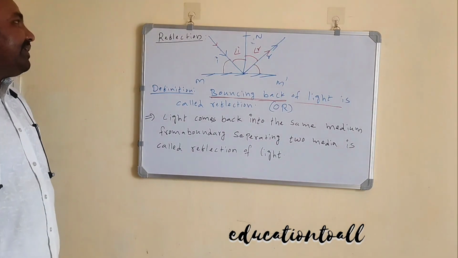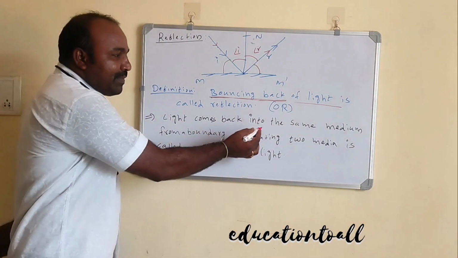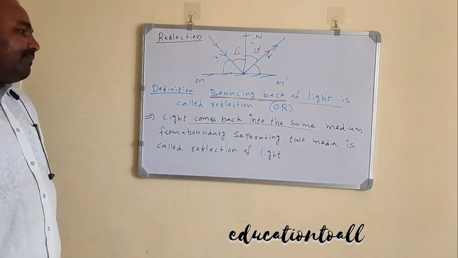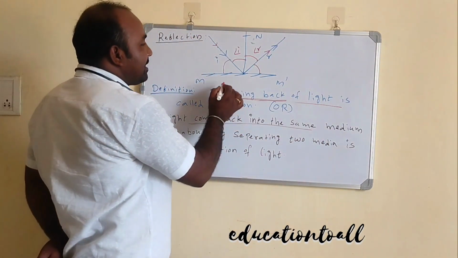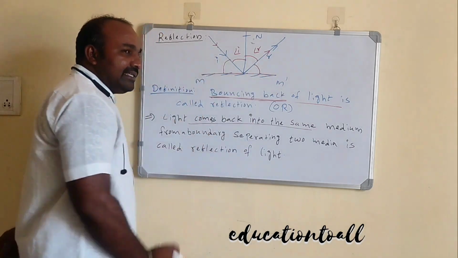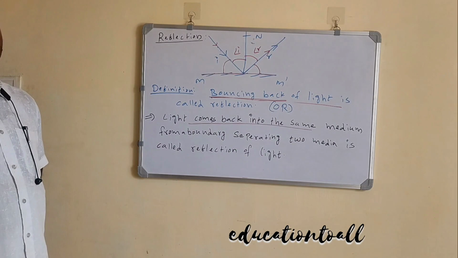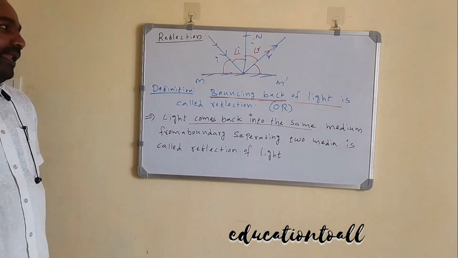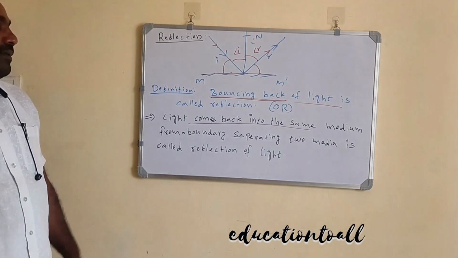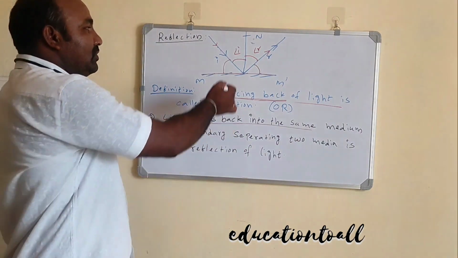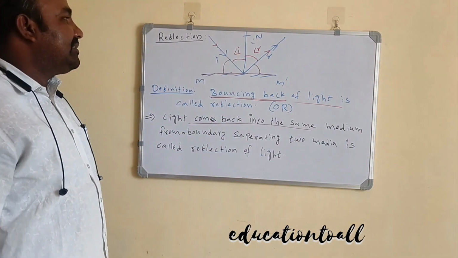Another definition for reflection of light: light comes back into the medium from the boundary separating two media. This boundary line is the mirror. So the boundary separating two media is where reflection of light occurs. This is a small diagram for reflection of light.